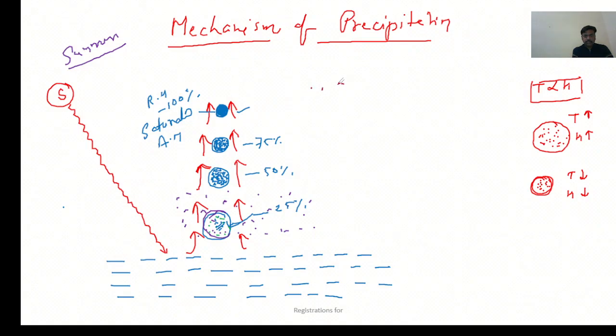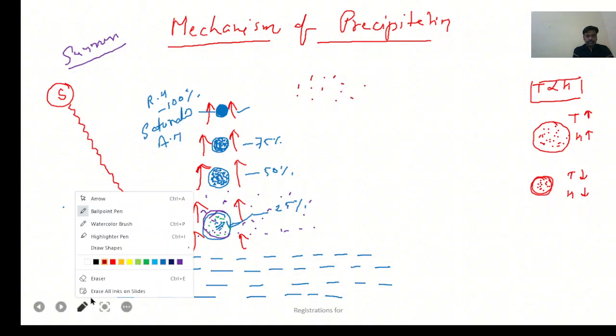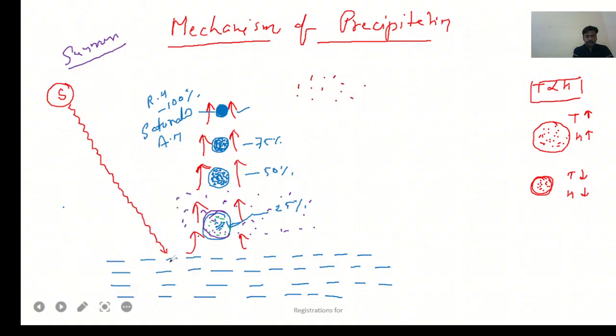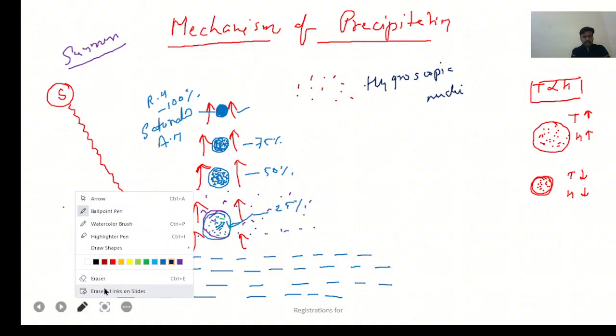So in order to increase the vapor pressure, we need to have hygroscopic nuclei in the atmosphere. What are they? They are known as hygroscopic nuclei. Hygroscopic nuclei means water loving nuclei. Isn't it? They are basically the pollutants. Let me erase some of the things so that.